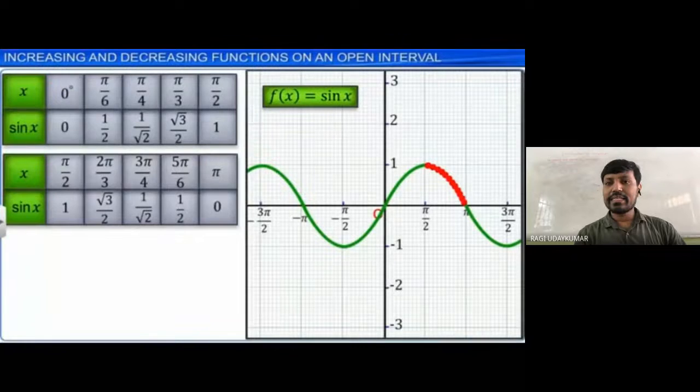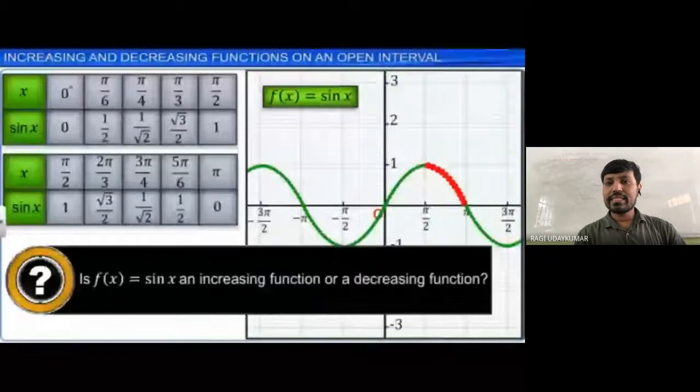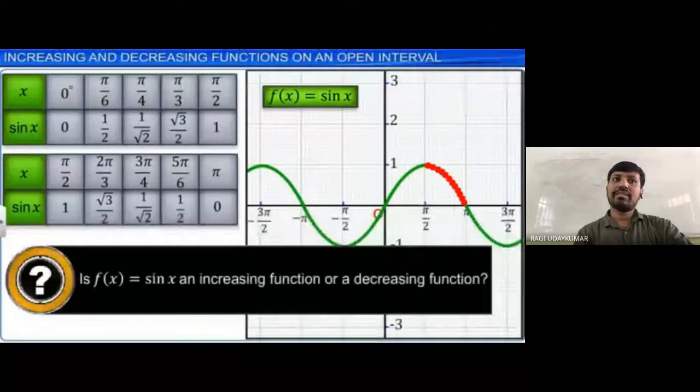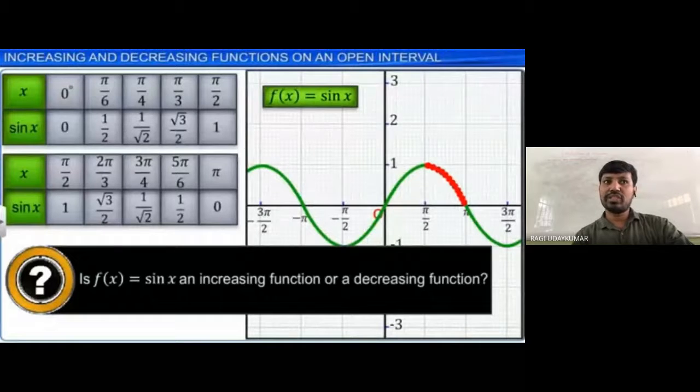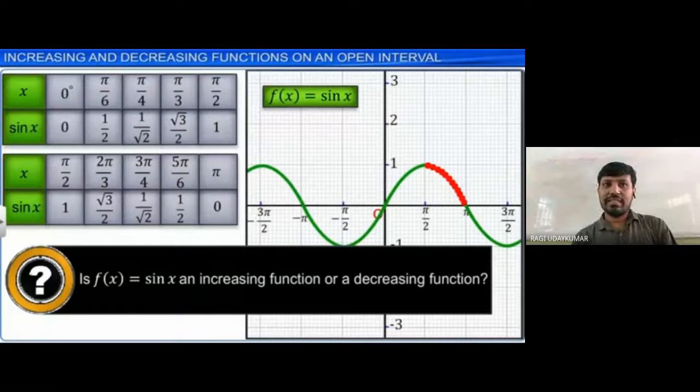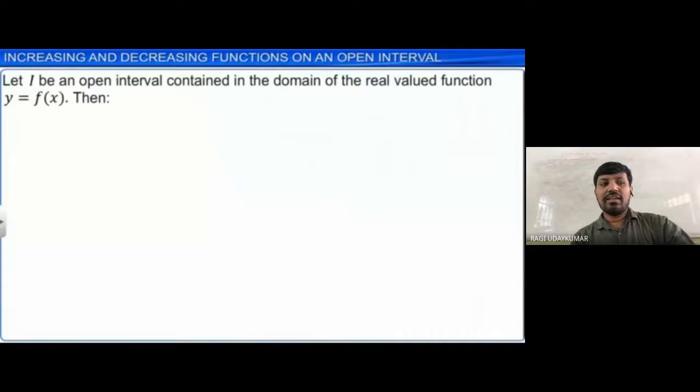What is increasing and decreasing? But you say that now sin x is an increasing or decreasing function. Can anyone say, is sin x an increasing or a decreasing function? No, it depends on where you observe. For that purpose, you need to know the original definition. Let us see the original definition.